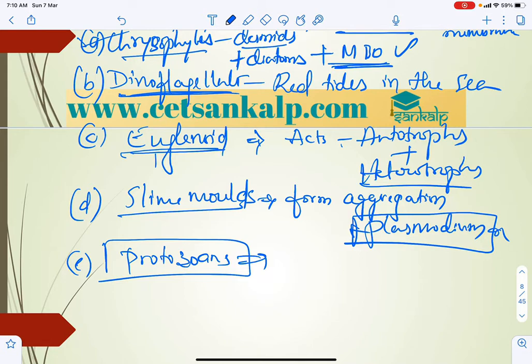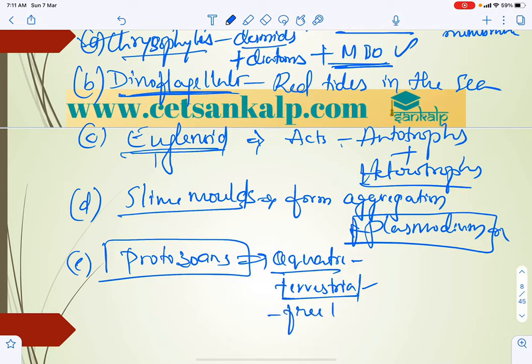Some are aquatic, both marine and freshwater, and some are terrestrial, omnipresent, found everywhere. Some are free living and some act as parasites.